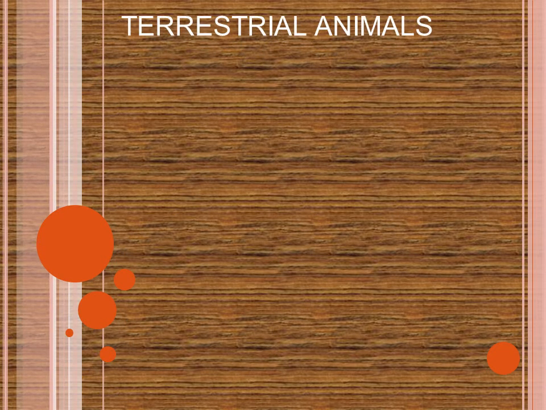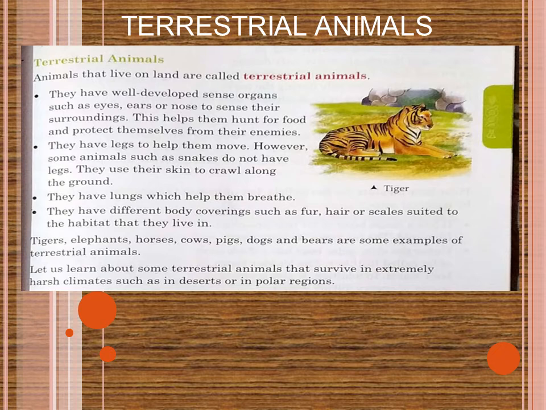I hope all of you can remember terrestrial plants we read in the first chapter. In a similar way, we will read terrestrial animals here. So animals that live on land, they are called terrestrial animals. So who are the terrestrial animals? Animals that live on land.